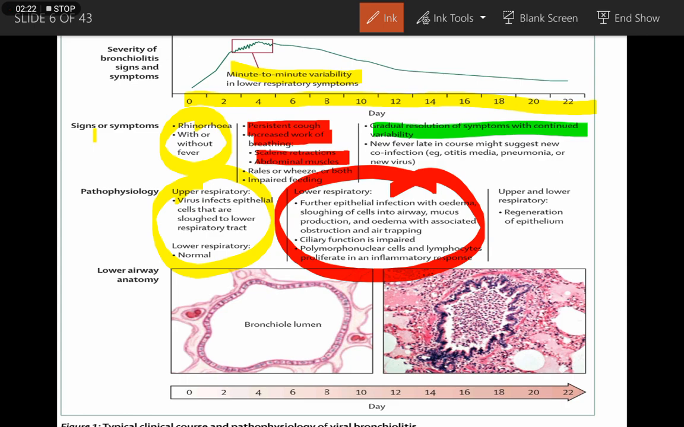A new fever late in the course may suggest a new co-infection, because of otitis media, pneumonia, or a new virus. Later, there will be regeneration of the epithelium. So all these processes will take 0 to 22 days.